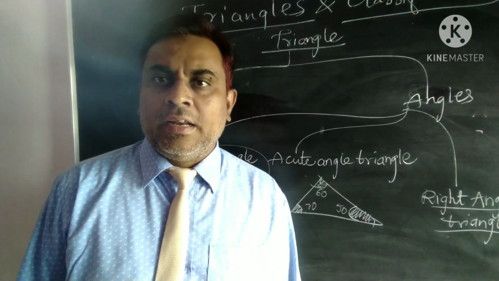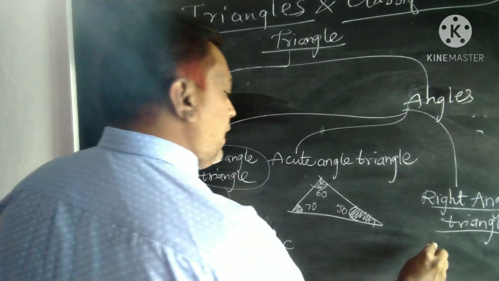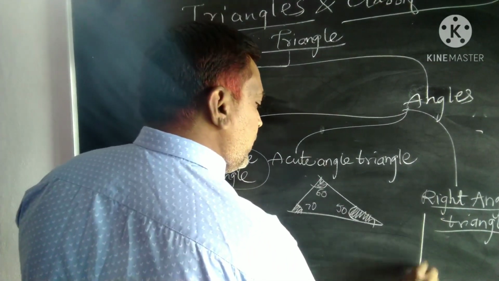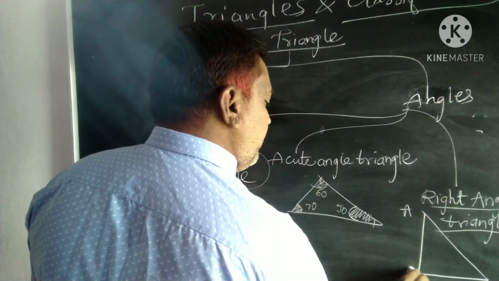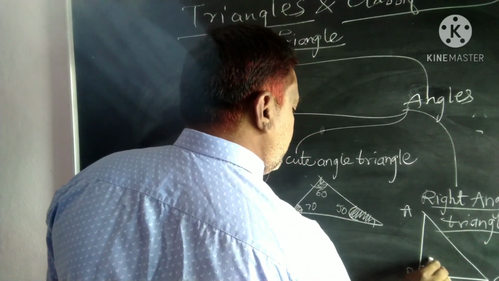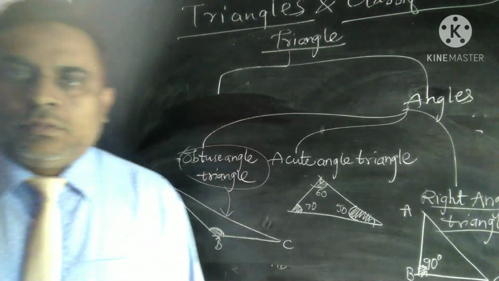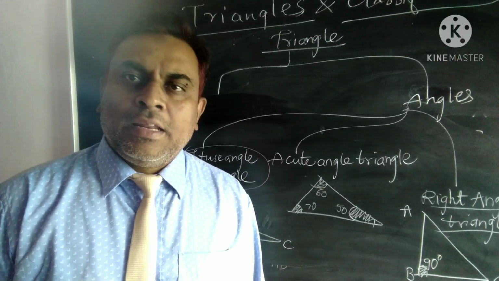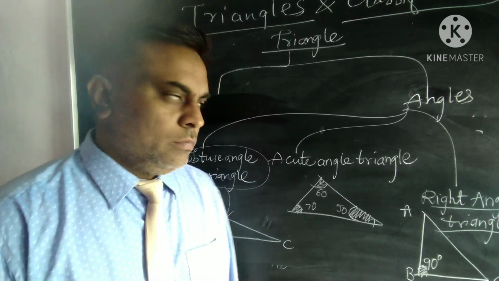So let us consider this figure. Here in triangle ABC, angle B is equal to 90 degrees. If one of the angles in a triangle is equal to 90 degrees, it is called a right angle triangle.